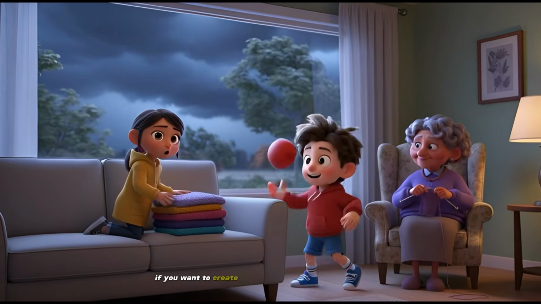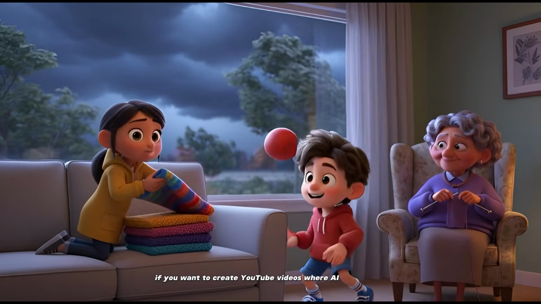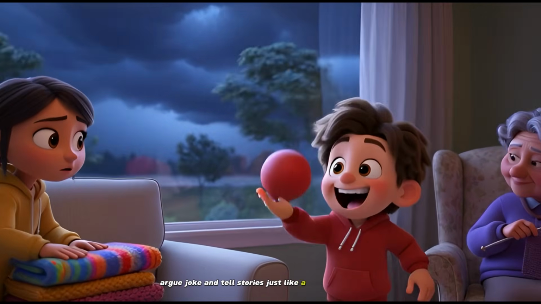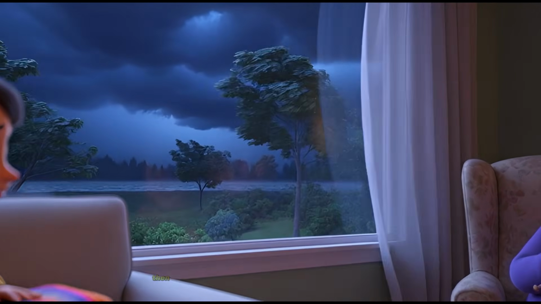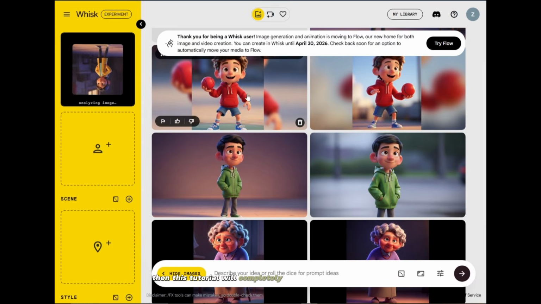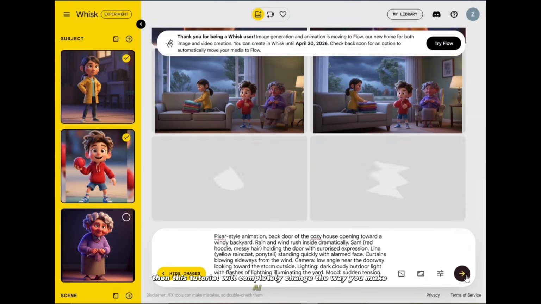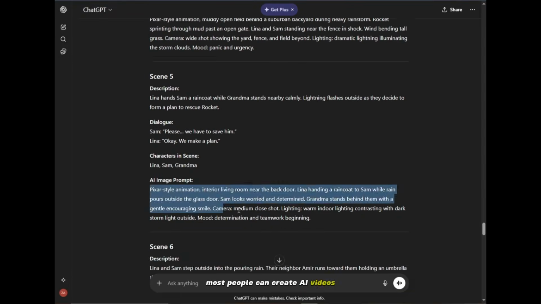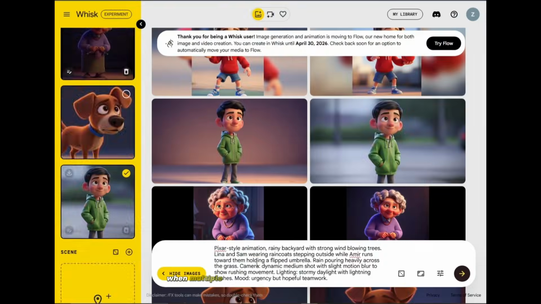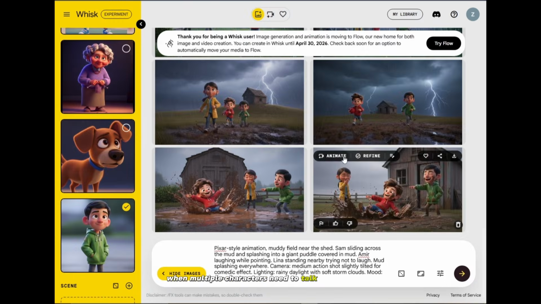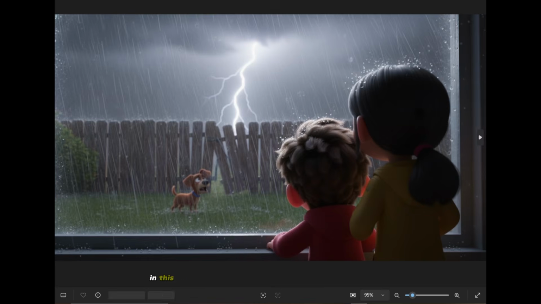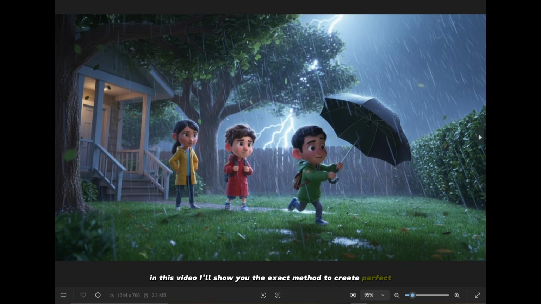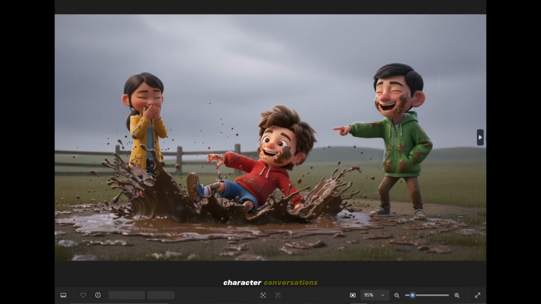If you want to create YouTube videos where AI characters talk, argue, joke, and tell stories just like a real animated film, then this tutorial will completely change the way you make AI videos. Most people can create AI videos, but they struggle when multiple characters need to talk to each other naturally. In this video, I'll show you the exact method to create perfect AI character conversations.